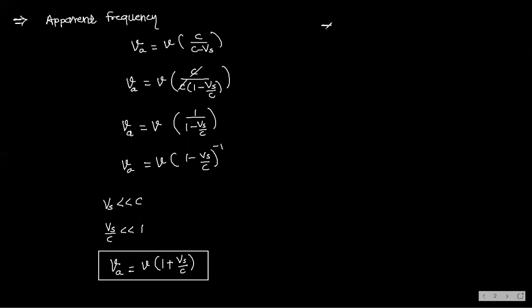Now see, I want shift. So in the next step, listen carefully. This is nu A equal to nu into 1 plus Vs by C. So I am multiplying: nu plus nu into Vs by C is equal to nu A. And therefore this nu A, I am transferring here: nu A minus nu is equal to nu into Vs by C.